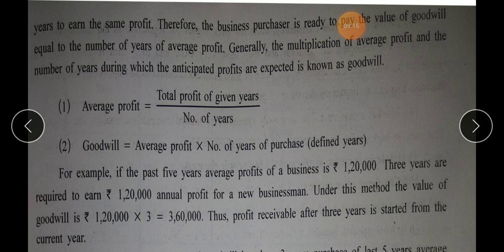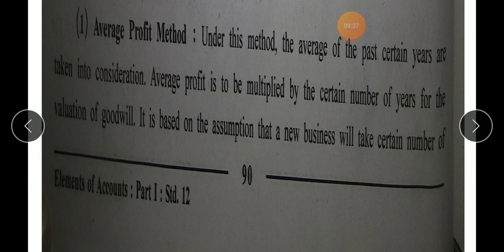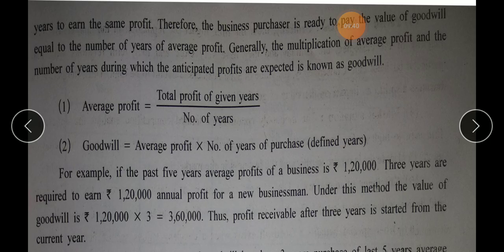From the exercise, sum number 4 and sum number 5 on page number 105 are about calculation of goodwill on the basis of average profit method. So what you are supposed to do is read the entire topic and write down the formula at least 2 or 3 times.